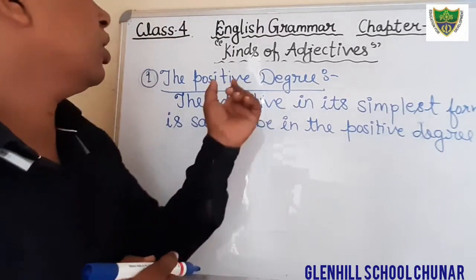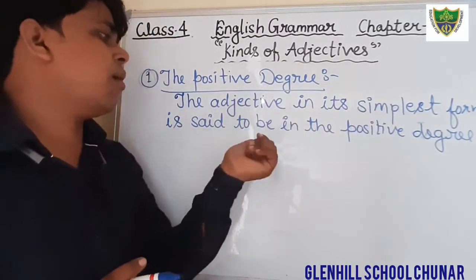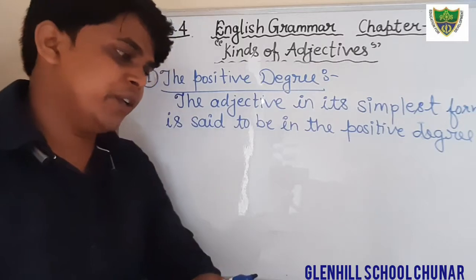Okay student, just see here, the adjective in its simplest form is said to be in the positive degree.